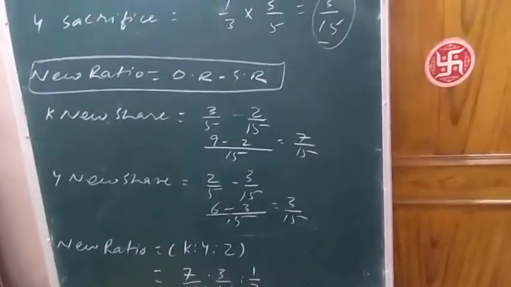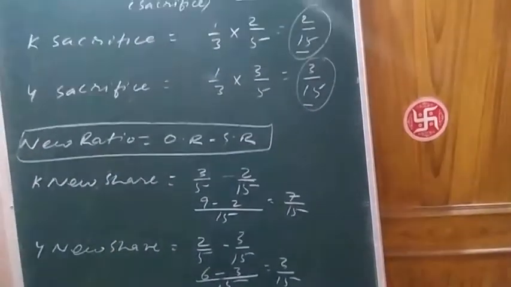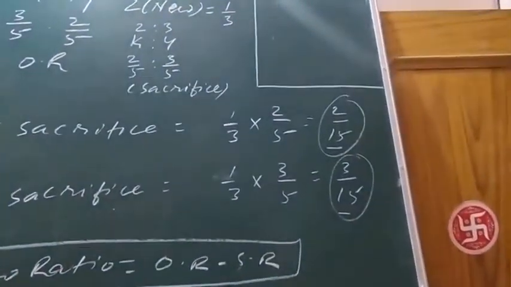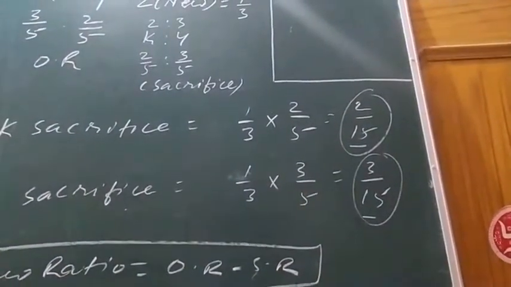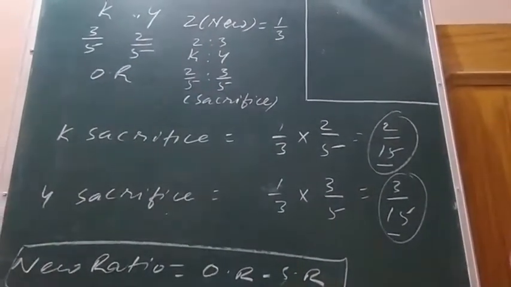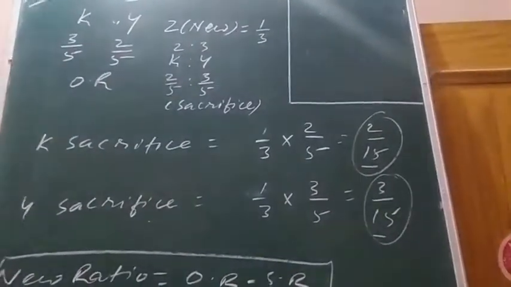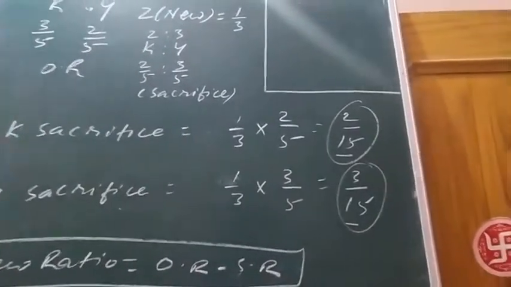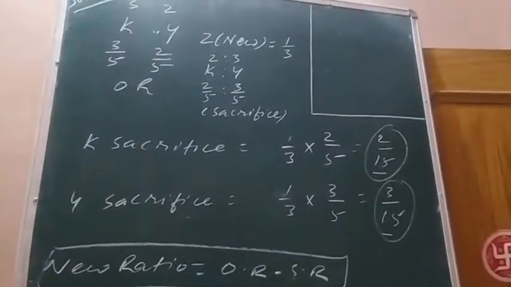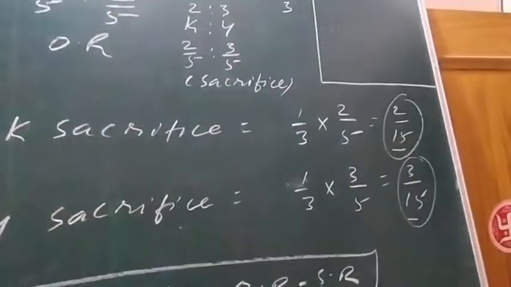And the sacrificing ratio here is 2:3. K's sacrifice and Y's sacrifice, you can see 2:3. Denominators are the same for K and Y, so simply see the numerator, 2:3. This will be the sacrificing ratio, and this is the ratio in which the premium for goodwill amount is to be distributed among the sacrificing partners. The premium for goodwill amount which will be brought in by Z will be distributed among K and Y in this ratio 2:3.